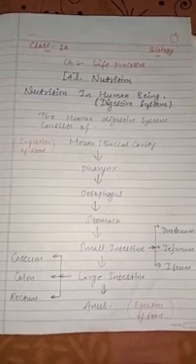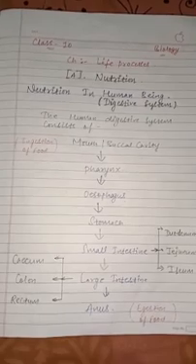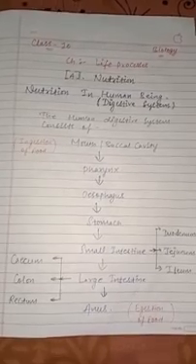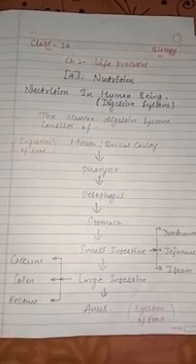Good morning, everyone. Today, in this class 10th biology, we'll be studying chapter life processes. In life processes, we'll be dealing with topic nutrition. As I've already taught you nutrition in plant and nutrition in amoeba, so in this video, we'll be studying nutrition in human being, that is, digestive system of human being.